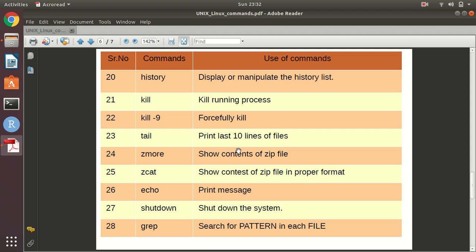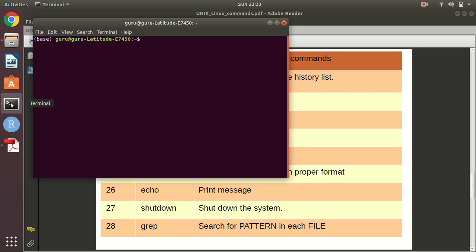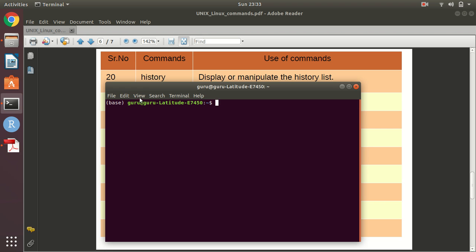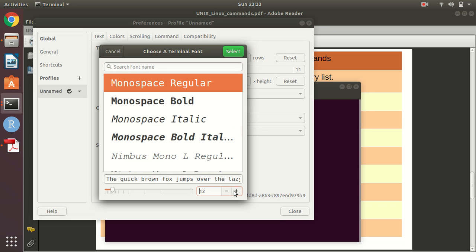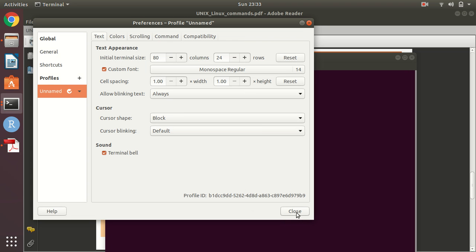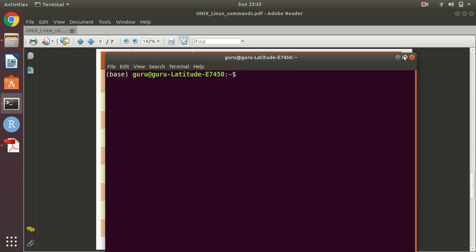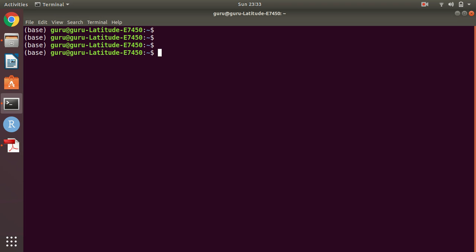Okay, so now we will see with the help of examples. Here this is an editor, and this is a terminal. I'm going to increase the font size a little bit for better visualization. Okay, now I think it is visible for everyone. The first command we have seen is who. It is generally used to show the logged-in usernames. Okay, who.